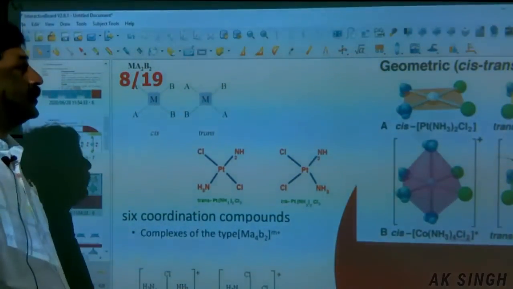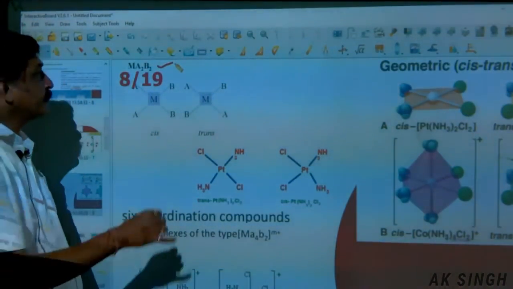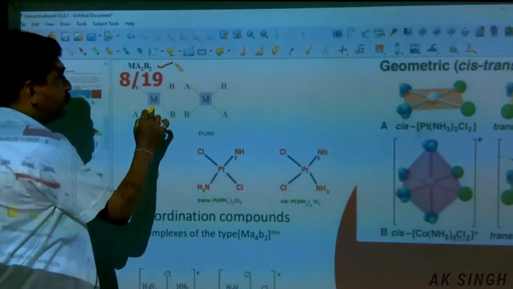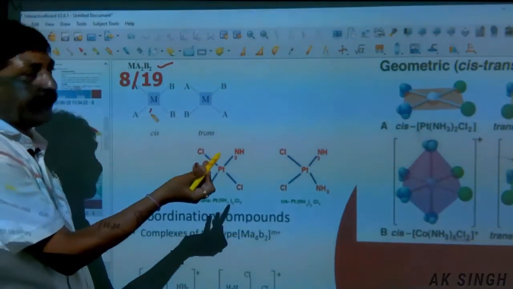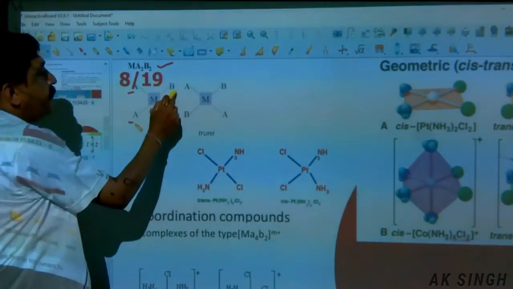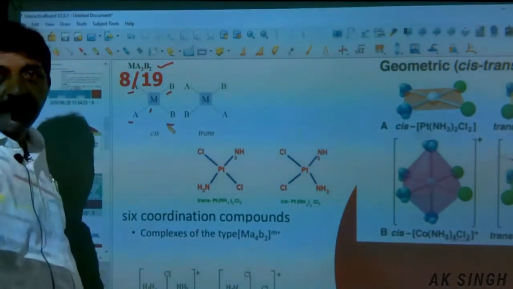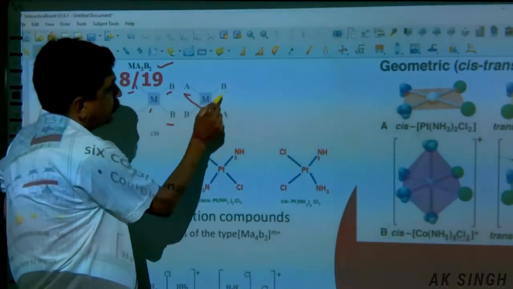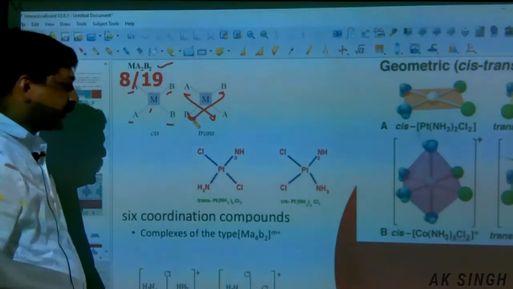It takes place in complexes of the type Ma2B2. M is the central metal atom, like here, A2 is one type of ligand, any ligand A, and second, 2B. Now both are adjacent, so they are cis isomers. And in this arrangement, they are crossed to each other, opposite to each other, so it becomes the trans isomer.